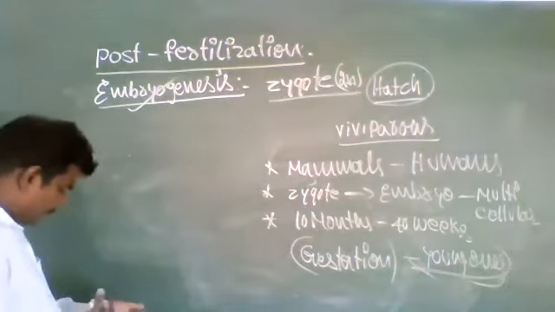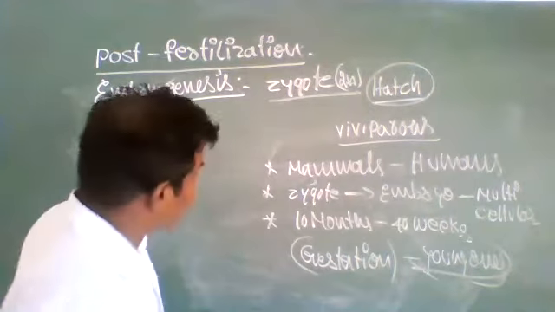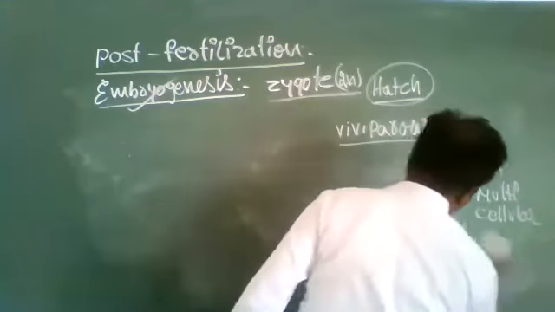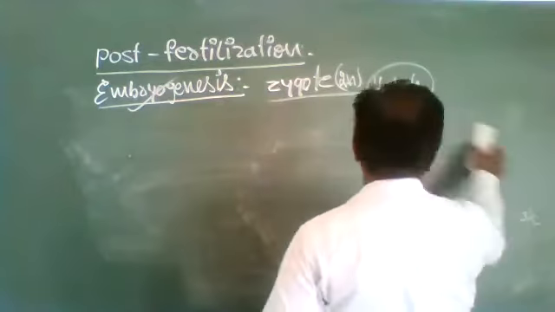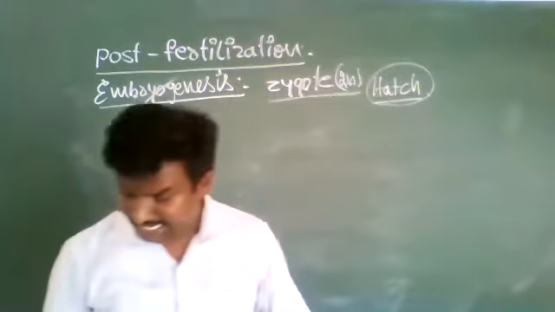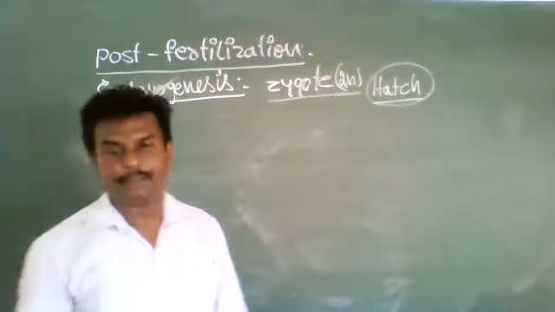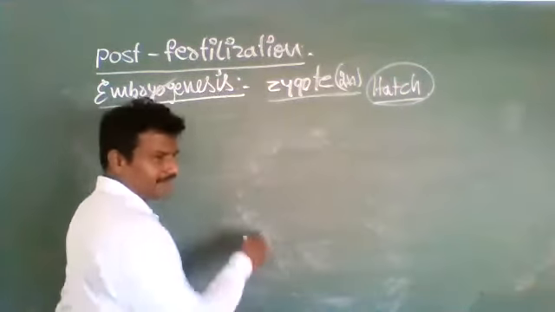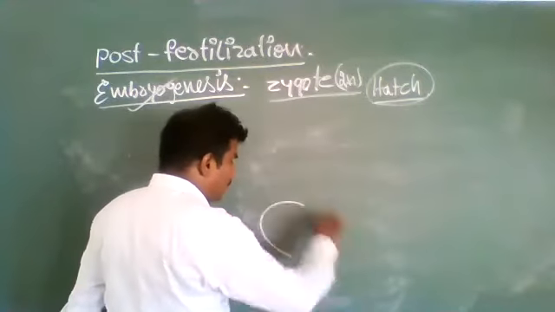Next, in plants, after fertilization, almost all the parts wither and die, especially in flowering plants.